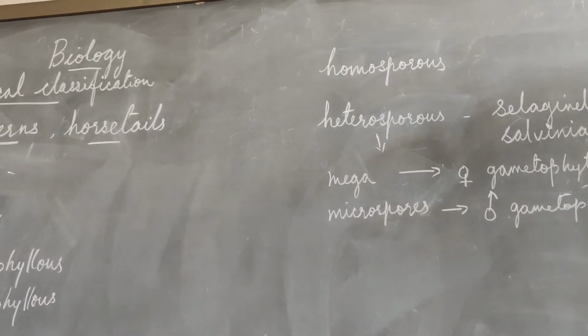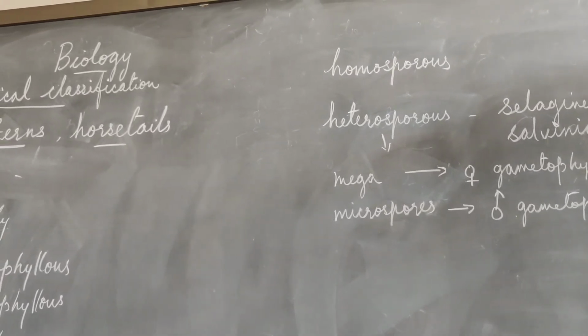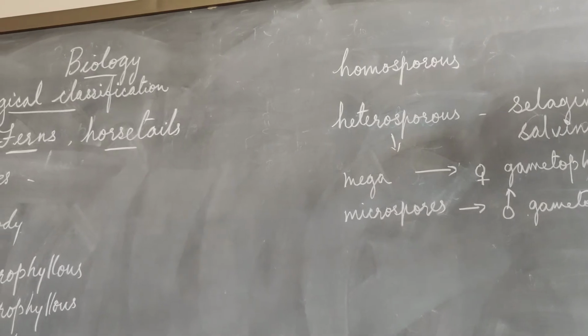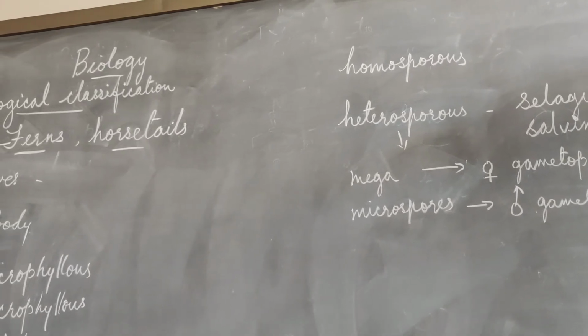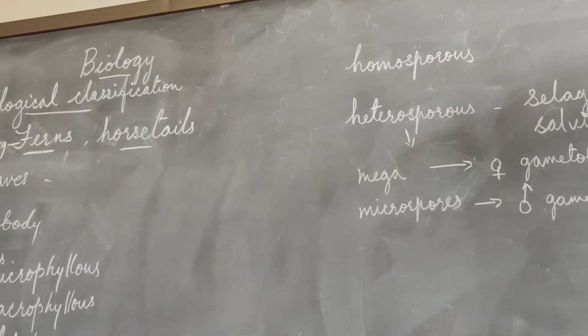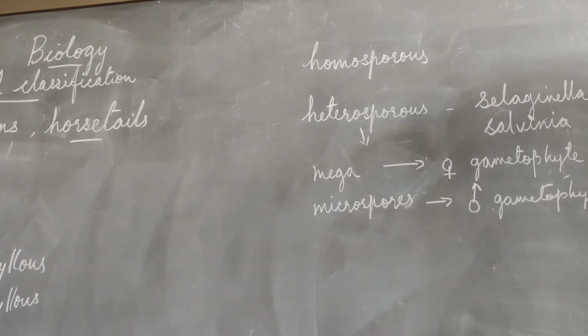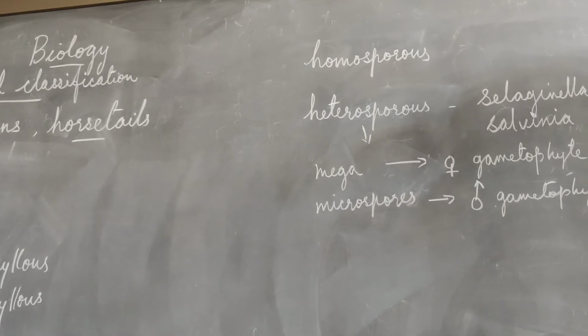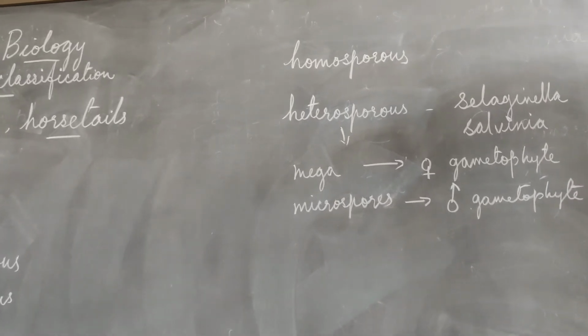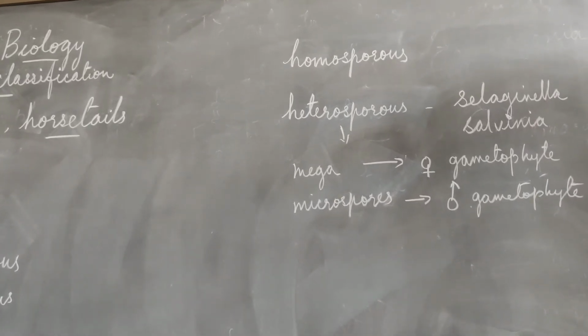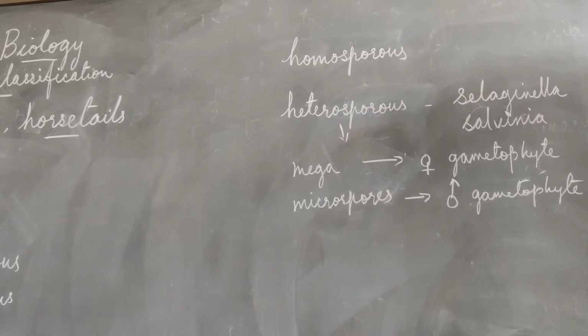In some other pteridophytes, you will find two kinds of spores, the macrospores and the microspores. This you will find in Selaginella and Salvinia. There you will find the heterosporous condition, and these heterosporous plants produce microspores.